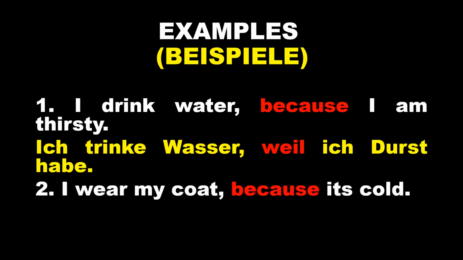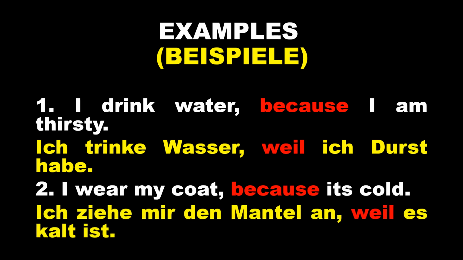Second example: I wear my coat because it's cold. The translation will be: Ich ziehe mir den Mantel an, weil es kalt ist. You can see the red colored words.